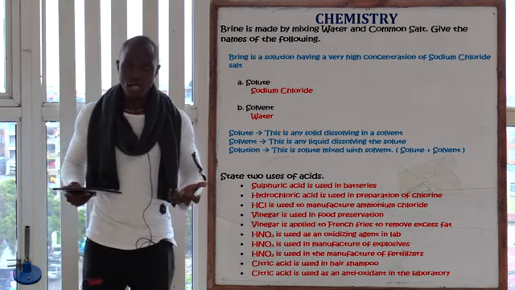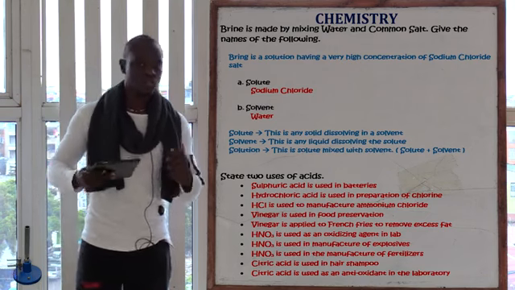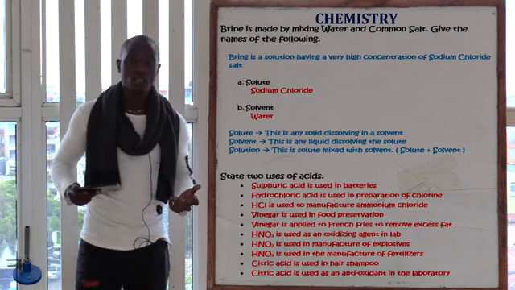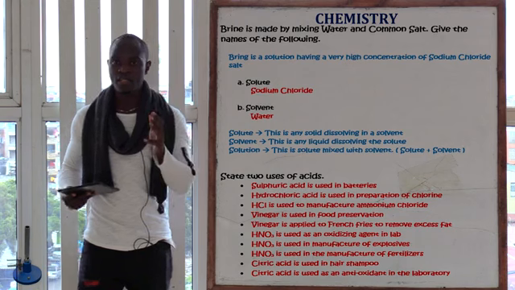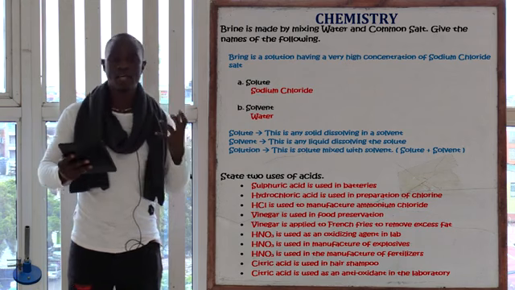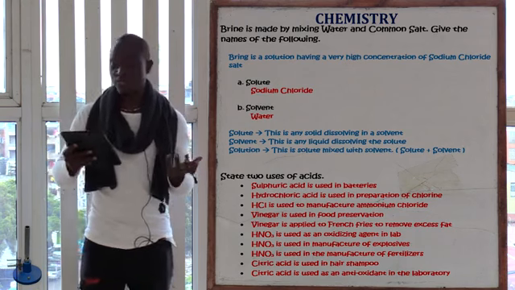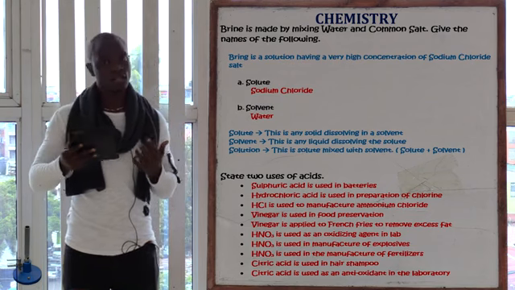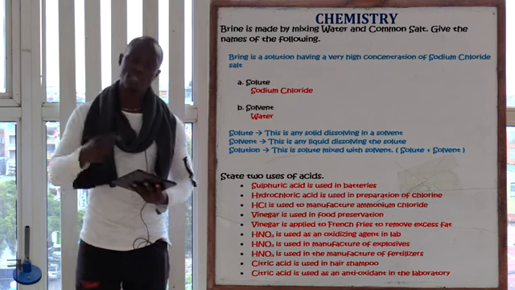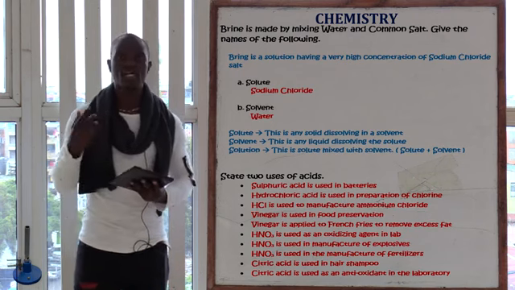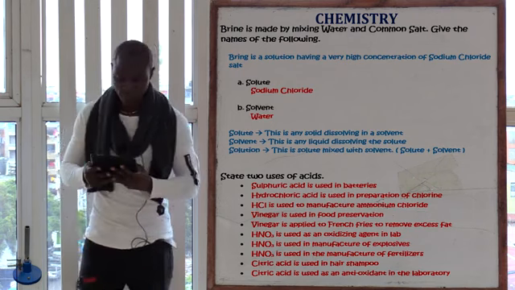What is a solute? A solute is any solid which dissolves in a solvent. So any solid dissolving in a solvent, that is a solute. In this case, we have the answers right in the question. Common salt is our solute because the common salt is dissolving in water. So since it is dissolving in water, that automatically becomes the solute.